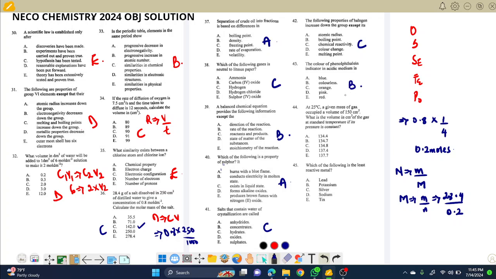So let's move on. Question 44, I will also calculate. Now at 25 degrees Celsius, a given mass of gas occupies a volume of 150. What volume in centimeter cube? Looking at the conversion, they are the same as standard temperature. If the pressure is constant, volume and temperature are changing. That is Charles' law, right? So from Charles' law, we can just do directly V1 over T1 equals V2 over T2. Directly, we can put in the parameters and solve. So I think we can solve.